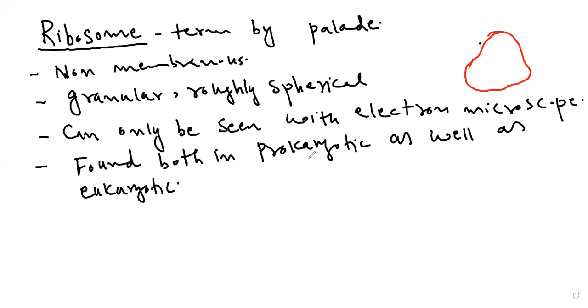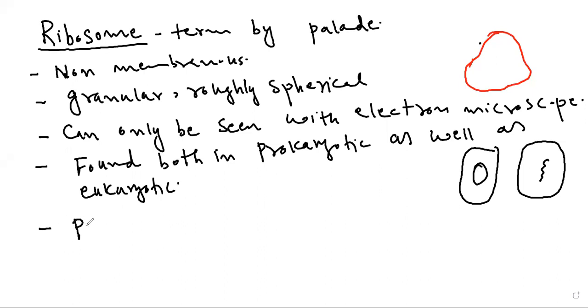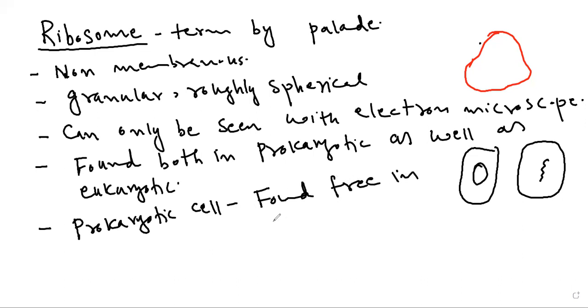As you know that prokaryotic cell is a type of cell which doesn't have a proper nucleus, and eukaryotic cell is a type of cell which has a proper nucleus. Now it is found both in prokaryotic cell as well as in eukaryotic cell. But in prokaryotic cell, they are found free in cytoplasm.